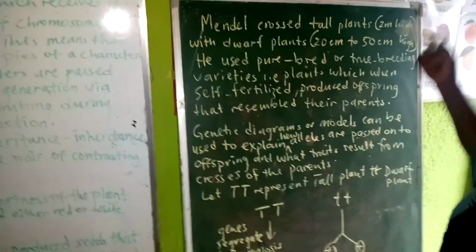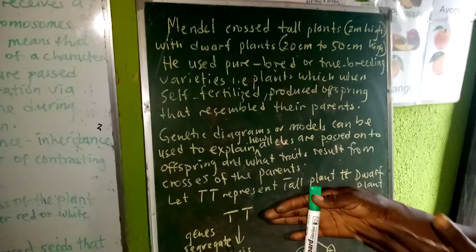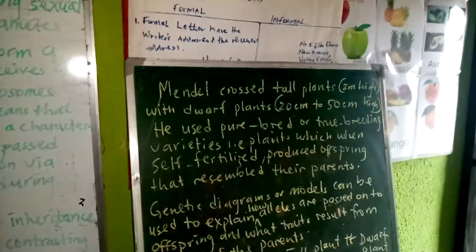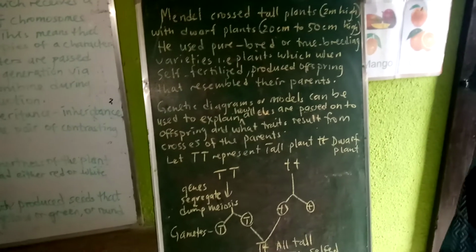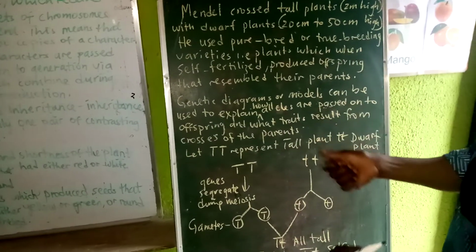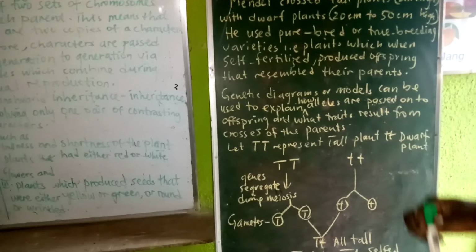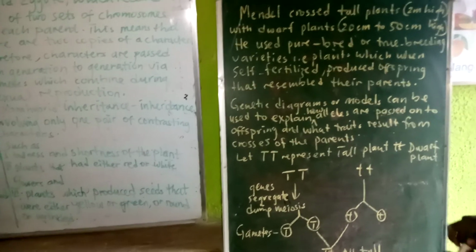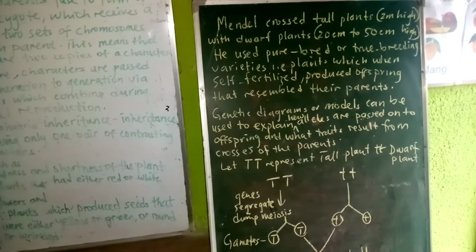The man chose a 2 meter high plant and crossed it with a 20 centimeter plant. We all know our ruler. Our ruler is 30 centimeters, so 20 centimeters is bigger than half of the ruler. When you are looking at 2 meters, the plant is taller than myself. Then cross it with 20 centimeters. You can use the ruler right there in your house. Look at 20 centimeters, compare it with 2 meters. That was what Mendel used.